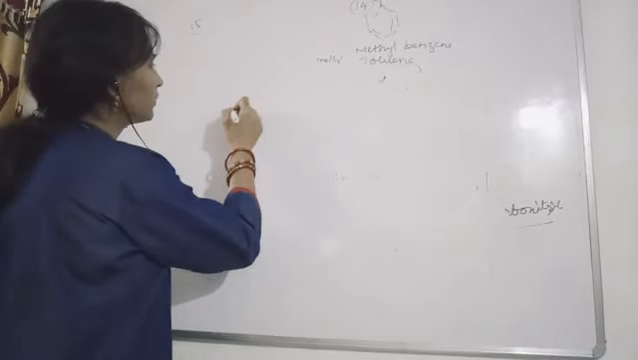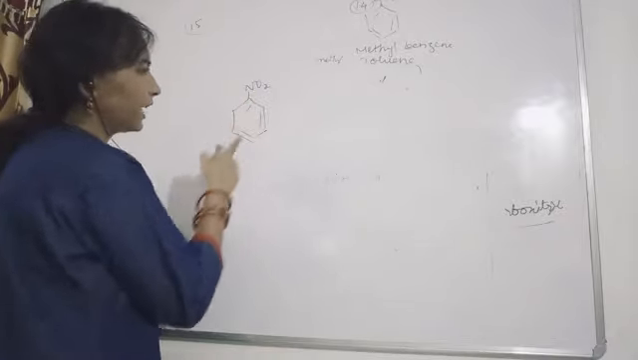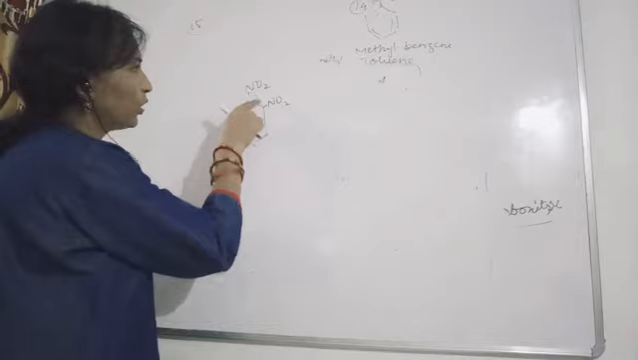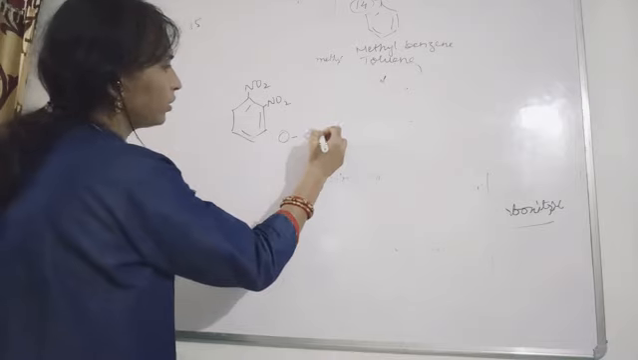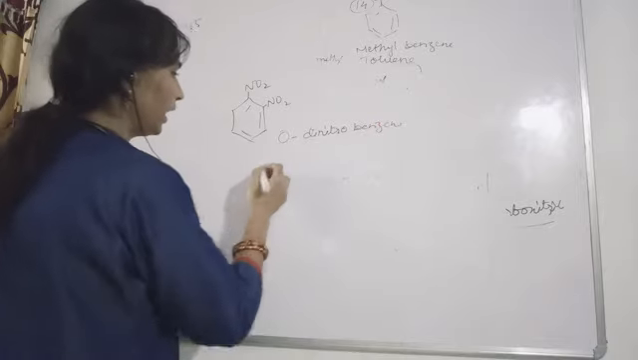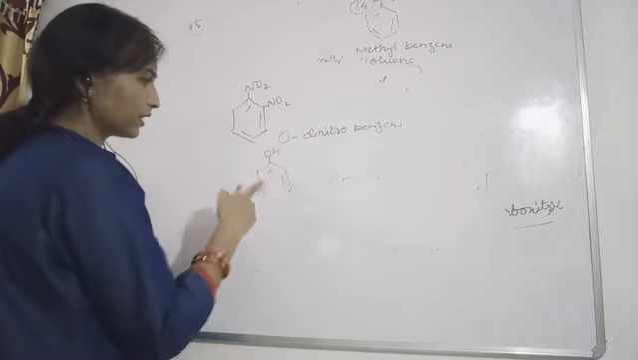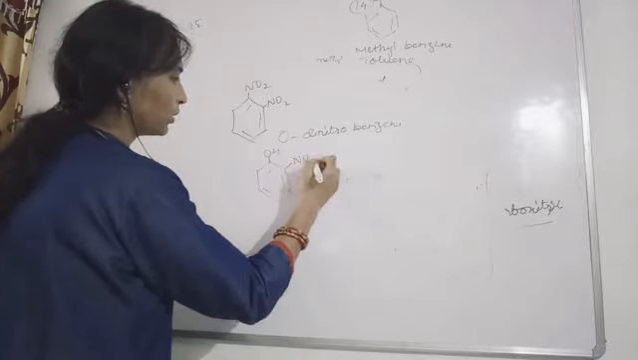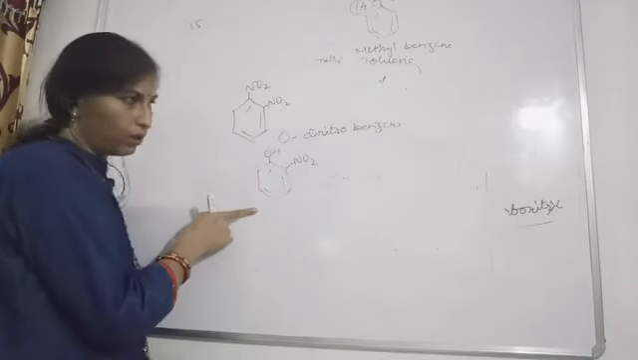Now with this, a nitro group is present. So this will be called nitrobenzene. If one more nitro is present here, this will be called dinitro. So this will be called ortho dinitrobenzene. And if I am saying phenol, ortho nitrophenol: if phenol is this, and at the ortho position we write a nitro group, this will be called ortho nitrophenol.